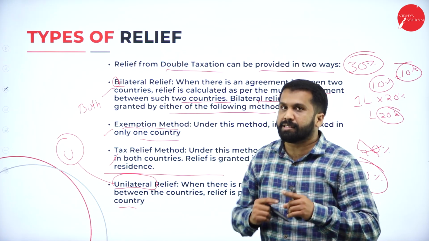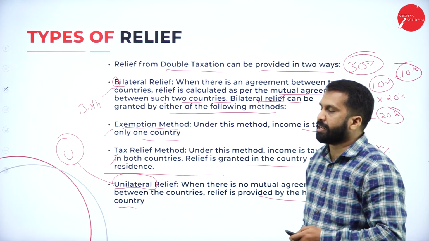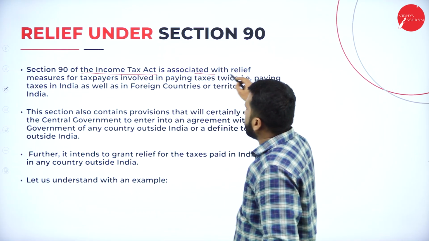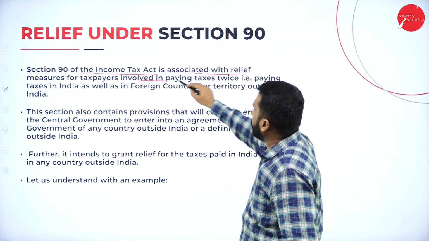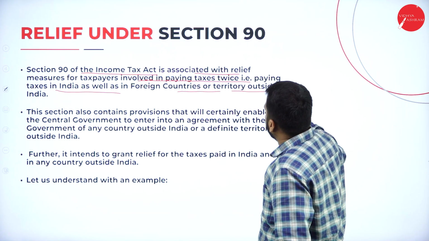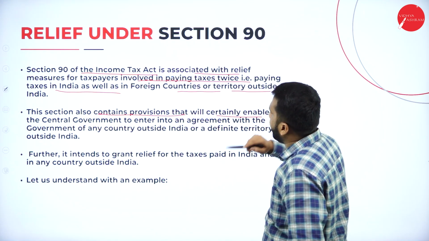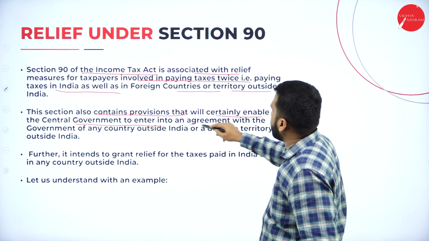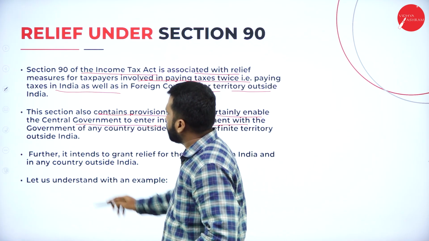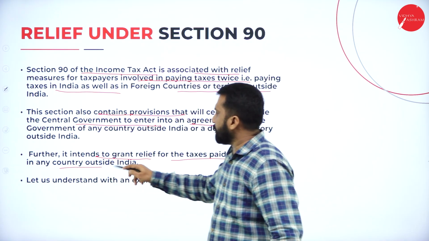That is called unilateral. A single country will decide. Bilateral, both the countries will decide. Hope you are clear. B for both the countries. Unilateral means only one, a single country will decide. So, relief under Section 90 of the Income Tax Act is associated with relief measures for a taxpayer involved in paying taxes twice, that is, taxes in India as well as in a foreign country or territory outside India. This section also contains a provision that enables the central government to enter into agreements, to grant relief for taxes paid in India and in any other country outside.